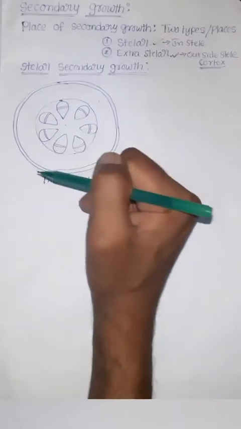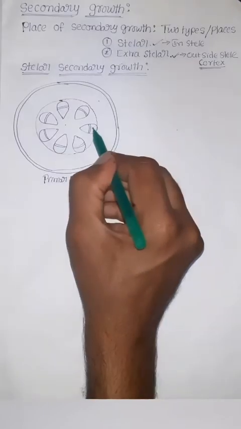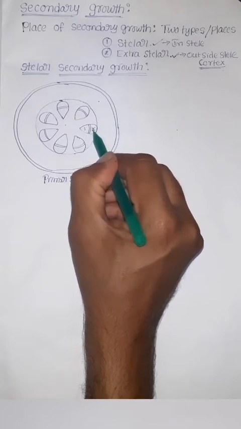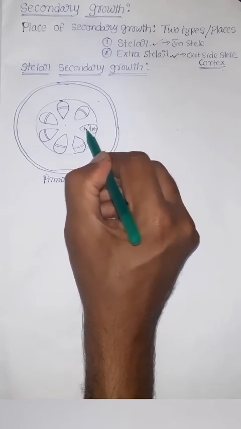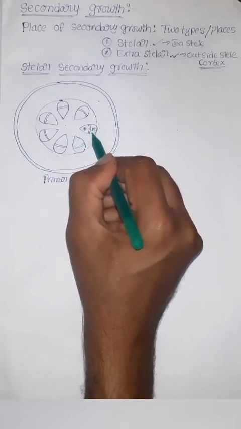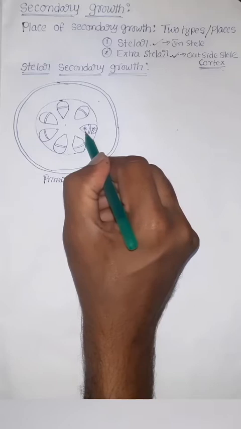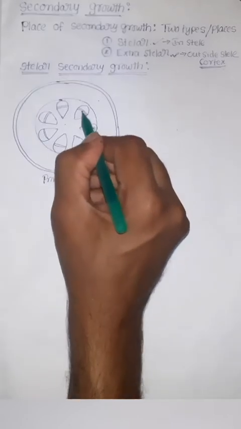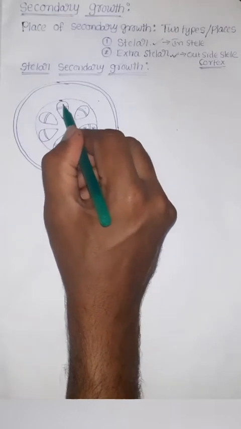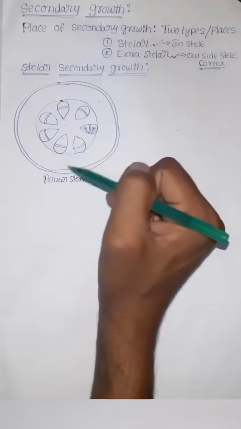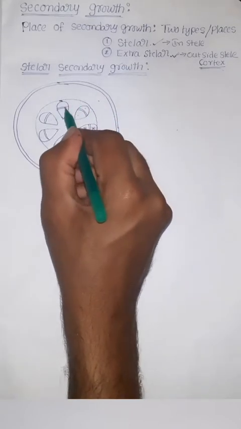In between xylem and phloem there will be vascular cambium. Here we can see the phloem is placed towards the outside. Here the xylem is placed towards the inside, towards the pith side. Here also, in all vascular bundles the same condition will be there.